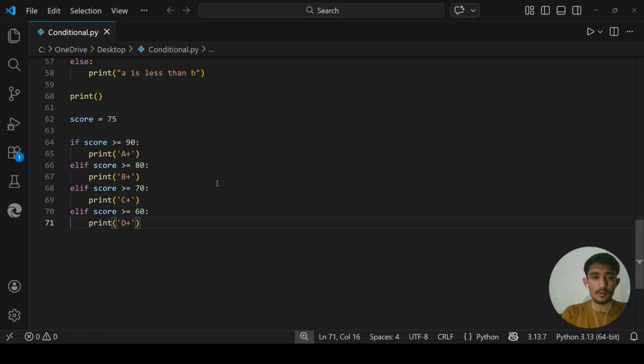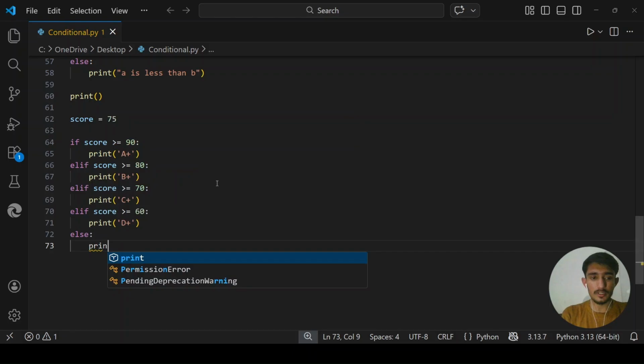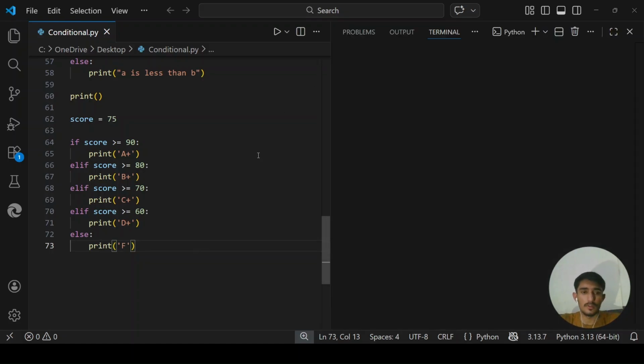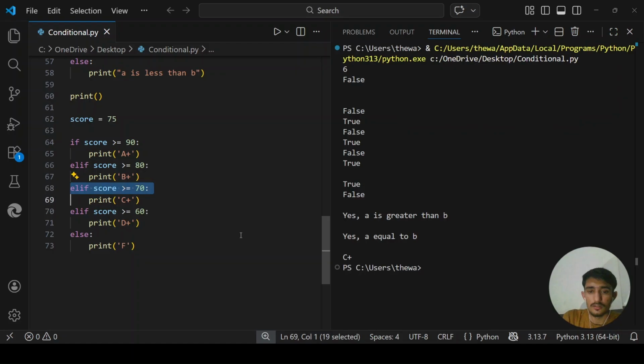Okay, now what if his score is less than 60? Then everything comes in the else block. So let's print "fail." When I run it, she will get C plus, because her score is greater than 70 and less than 80. If it is between 70 and 80, then she will get B plus.